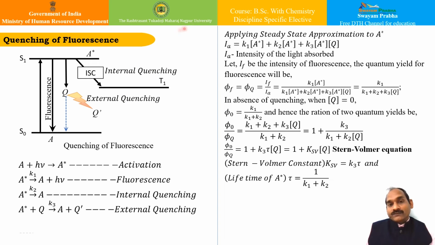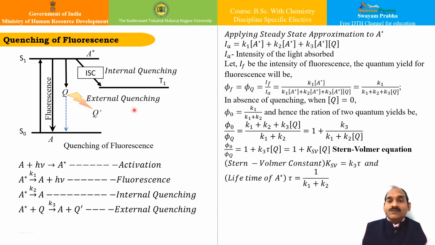Such quenching can also occur when the molecule changes from the singlet excited state to the triplet excited state. This is also a possibility: while transferring from the singlet excited state S2 to T2 or S1 to T1, this process may take place during the transition.